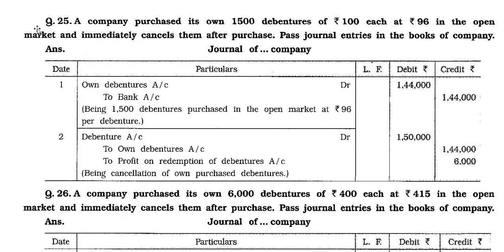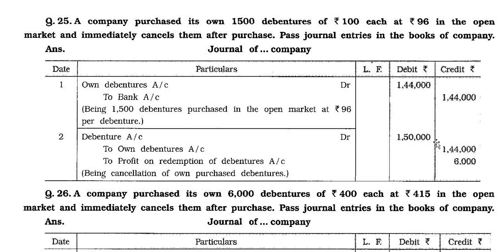Now question number 25. A company purchased its own 1500 debentures of rupees 100 each at rupees 96 in the open market and immediately cancels them after purchase. Pass journal entries in the books of the company. Answer part. Journal of the company. Own debenture account debit 1,44,000 to bank account 1,44,000, being 1500 debentures purchased in the open market at rupees 96 per debenture.